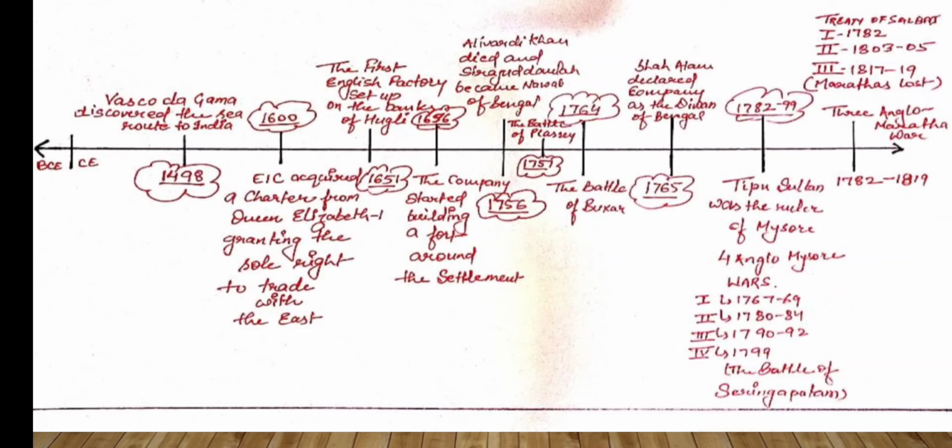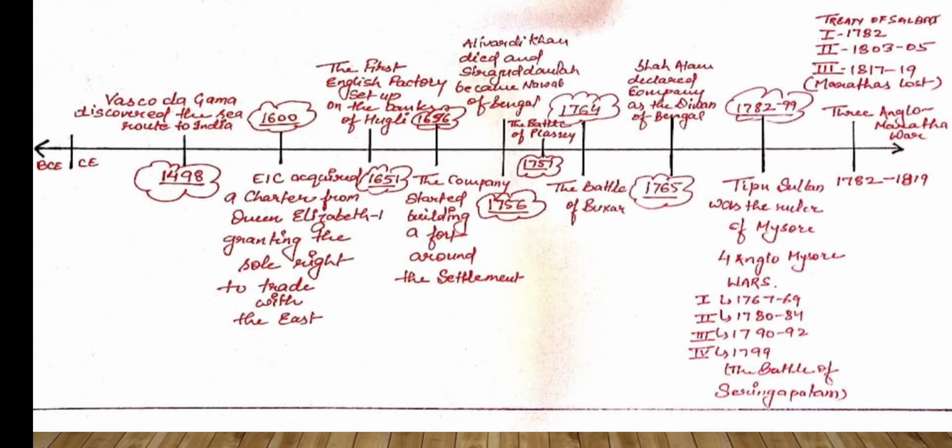It was decisive. It was fought between 1817 and 19, and here the Marathas lost. After that, as I told you, they got limited to an area, Bithur near Kanpur, and started getting a pension. After that the whole thing finished, and then the British started establishing their paramountcy.